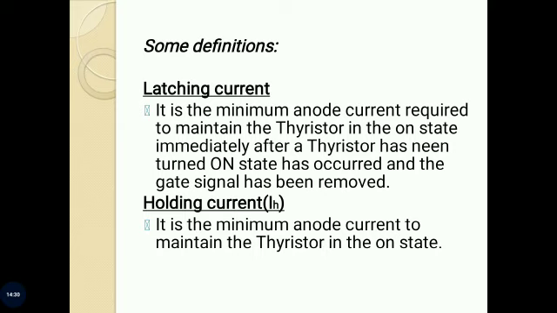Second one is holding current, IH. It is the minimum anode current to maintain the thyristor in the on state. These are the two important definitions used in thyristors.